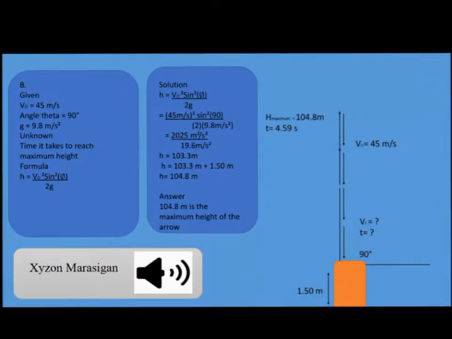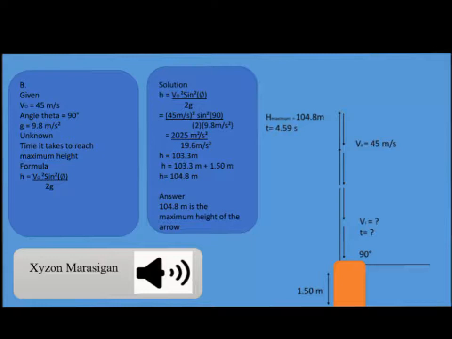Number 4. An arrow is shot straight up from a height of 1.50 meters with an initial speed of 45 meters per second. Letter B. What is the maximum height the arrow reaches? The givens are initial velocity equals 45 meters per second, the launch angle theta equals 90 degrees because it was launched upwards, and the value of g equals 9.8 meters per second squared.